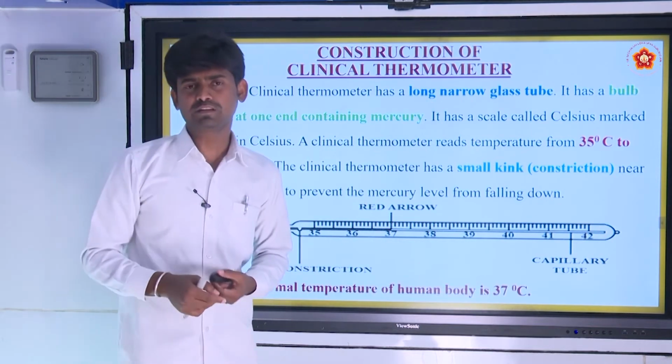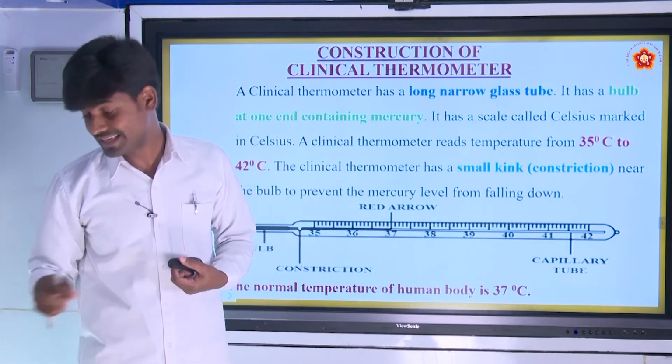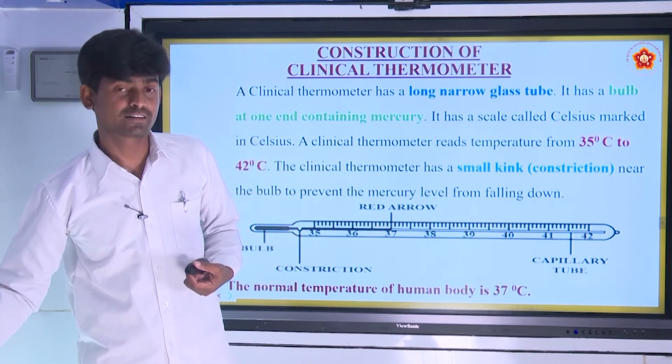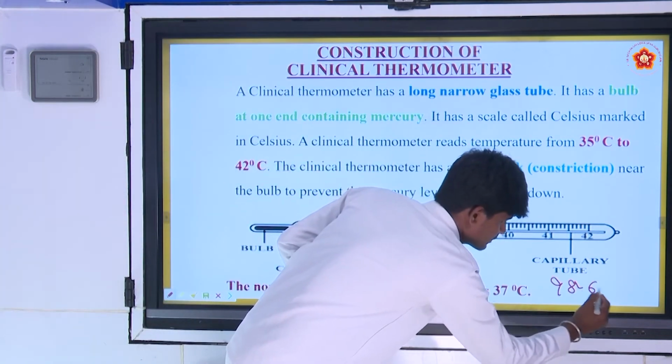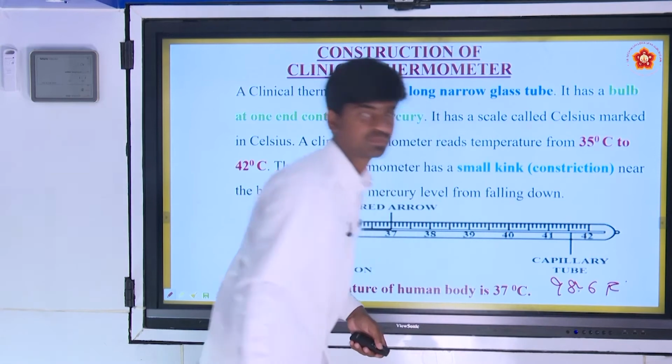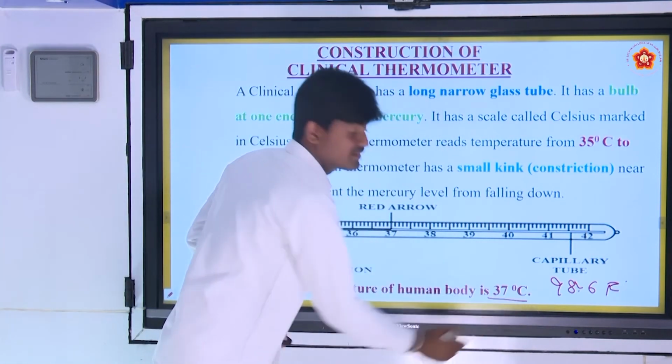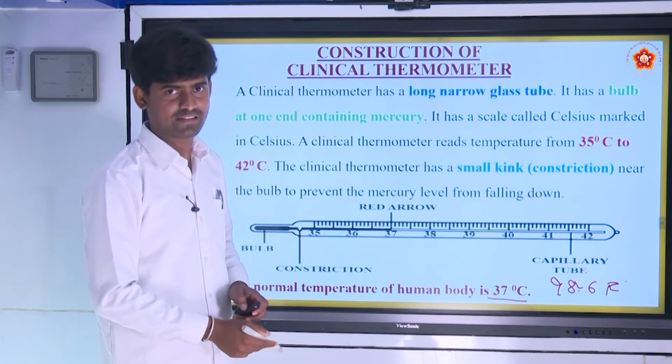The normal temperature of the human body is 37 degrees Celsius, or 98.6 Fahrenheit.